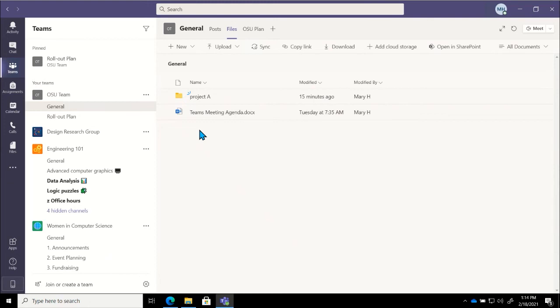Now, within our Microsoft Teams application, we certainly have other areas, other work that we can do. So we have this Teams and Channels area, but we also have things like our chats, right? So I do want to take a little bit of time to talk to y'all about your chats today and how we can keep these organized.